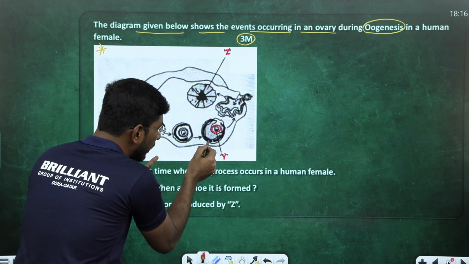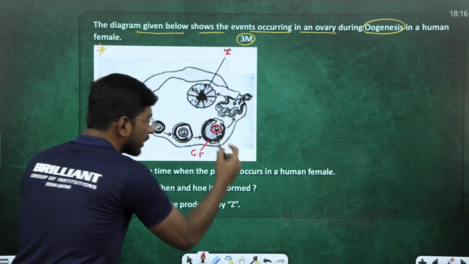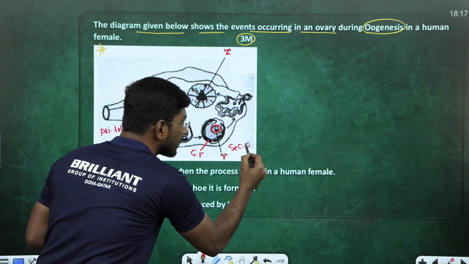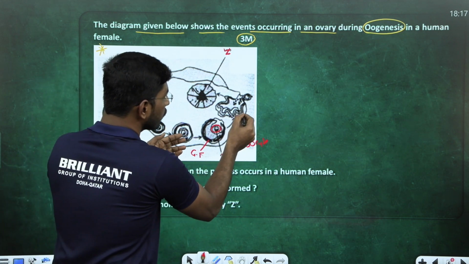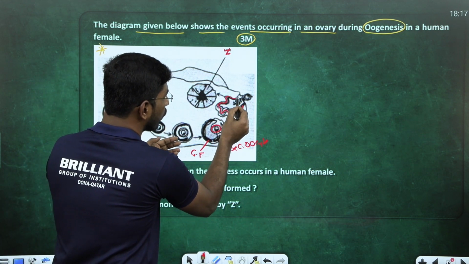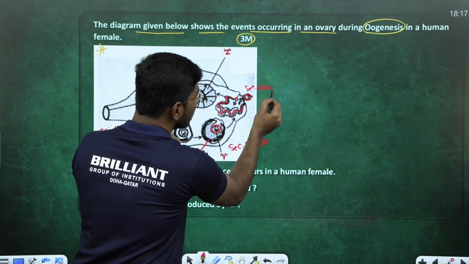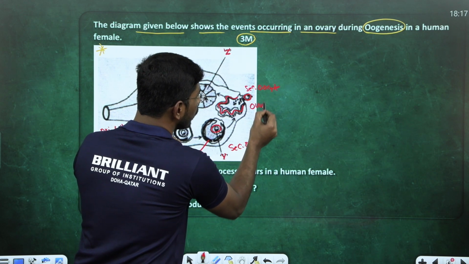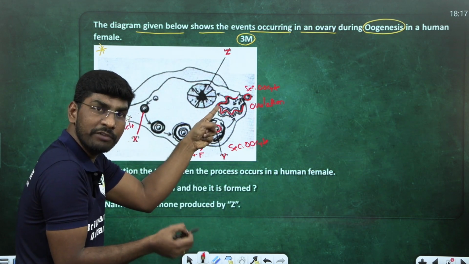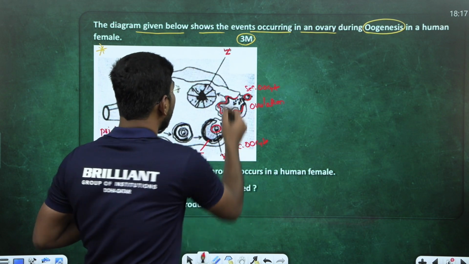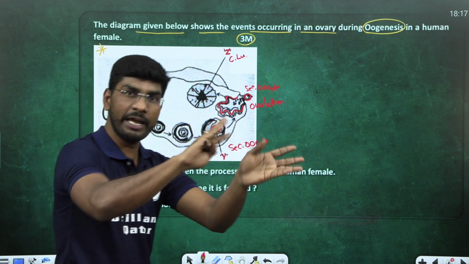Now, what is this Y? This entire big one is called what? Tell me, Graafian follicle, right? Inside the Graafian follicle, the structure is called the secondary oocyte. Done? What about this one? I hope you recognize this process. This is the release of the secondary oocyte. The secondary oocyte releasing process is called, tell me, ovulation. Yes or no? This is the ovulation process. So after ovulation, the remaining part of the Graafian follicle becomes the corpus luteum, right? So I'm writing Z is what? Tell me, corpus luteum. Fine. So we identified X, Y, Z.